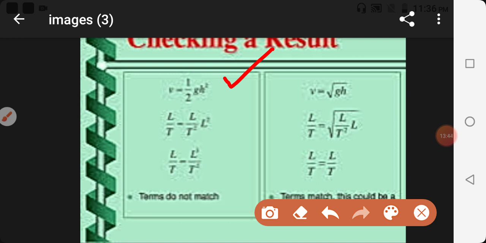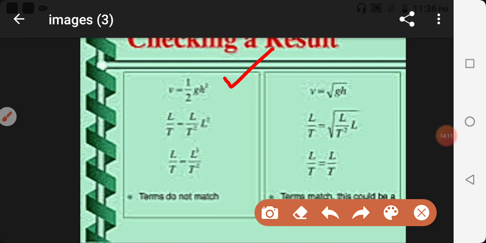I know you have not heard this formula before, but suppose this is any kind of relation given here. Now the question is, is it correct or not? If we don't know the formula, we can use dimensional equation and check whether it is correct or not.